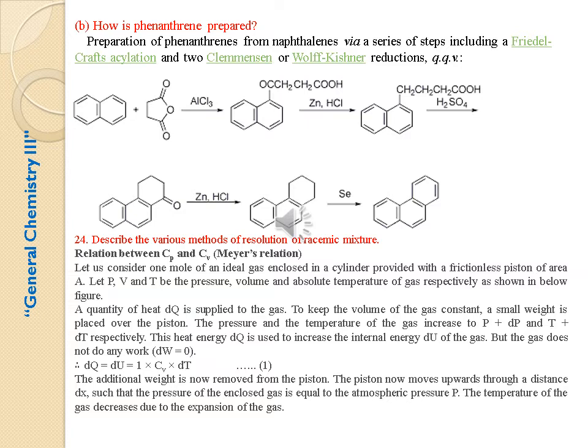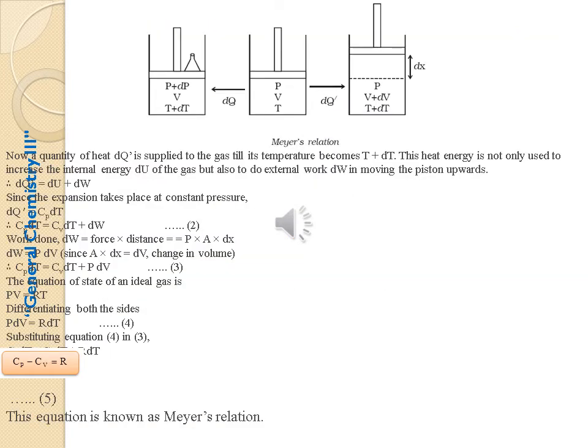The additional weight is now removed from the piston. The piston now moves upward through a distance dx so that the pressure of the enclosed gas is equal to the atmospheric pressure P. The temperature of the gas decreases due to the expansion of the gas. Here this picture shows the piston. So we can easily understand that if the pressure is increased, P plus dP, the T plus dT is represented here.